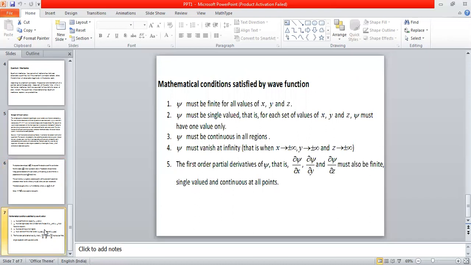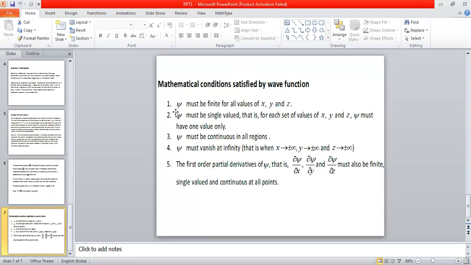Now, basically, the wave function psi is also a mathematical quantity. Although it has a physical meaning, modulus of psi square has a physical meaning. So, since psi is like a mathematical quantity, it has to satisfy certain mathematical conditions. Apart from the physical conditions, it should also follow certain mathematical conditions. Let us discuss what are the mathematical conditions satisfied by this wave function psi.